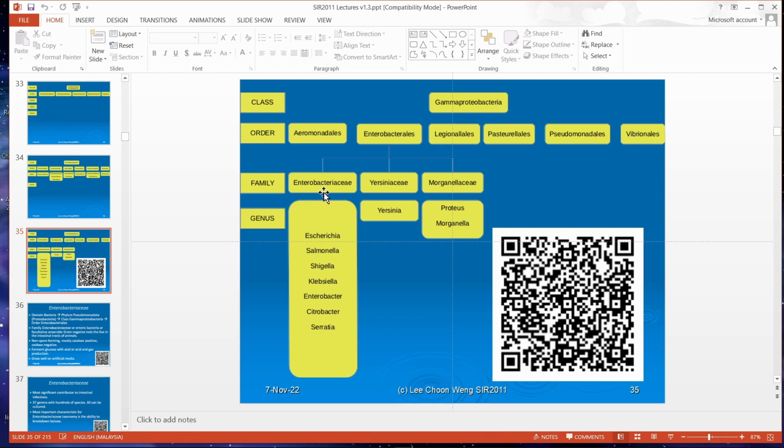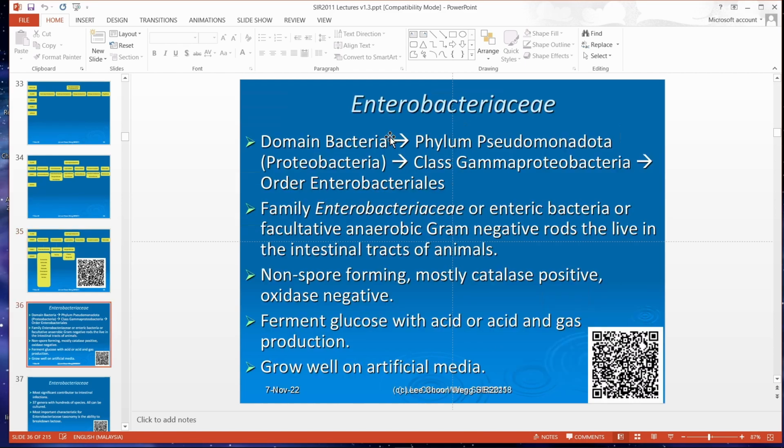Enterobacteriaceae is a family under the order Enterobacteriales.